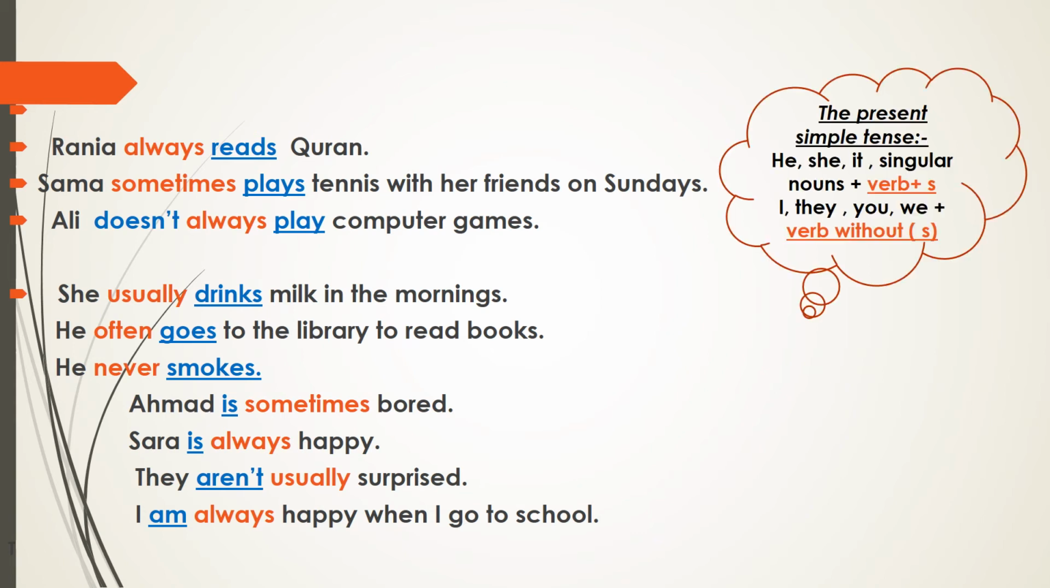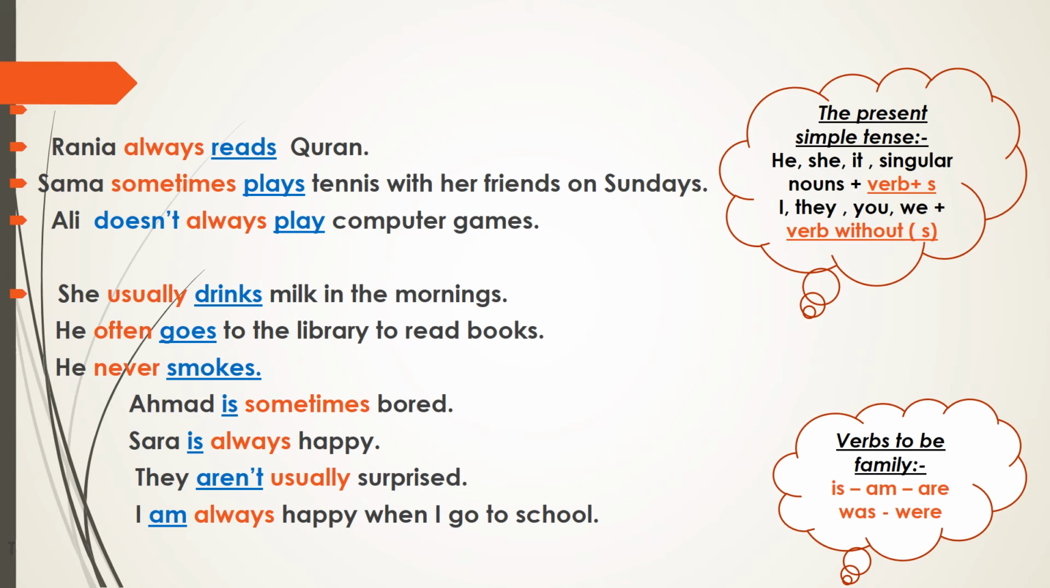Now look at the rule here. The present simple tense: if the subject is he or she or it or singular nouns, we put verb plus S. But if the subject is I, they, you, we, we put a verb without S. Look at this bubble also. What are the verbs to be? Verbs to be family here: is, am, are in the present, and also we have was and were in the past.